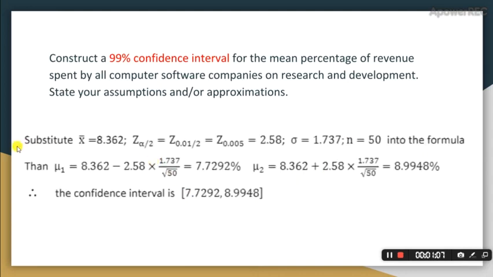Now we have to substitute the mean of 8.362, alpha 0.01, standard deviation of 1.737 and sample size of 50 into the formula. After the calculation, we will have the answer of mu1 equals 7.7292% and mu2 equals 8.9948%. So the 99% confidence interval is 7.7292% and 8.9948%.